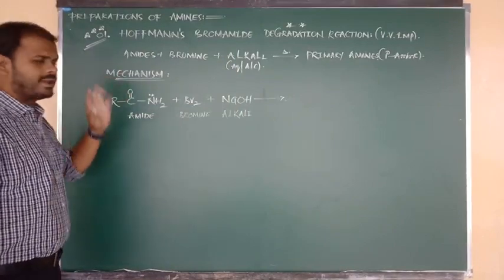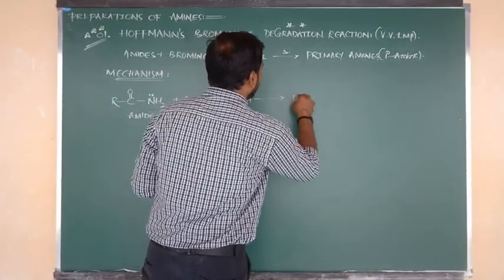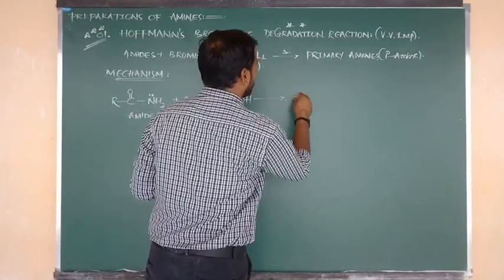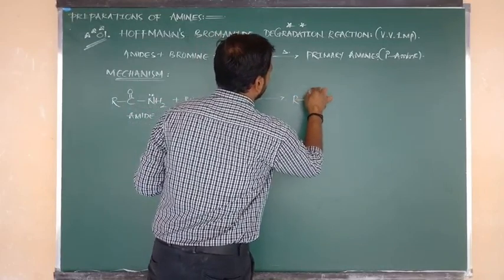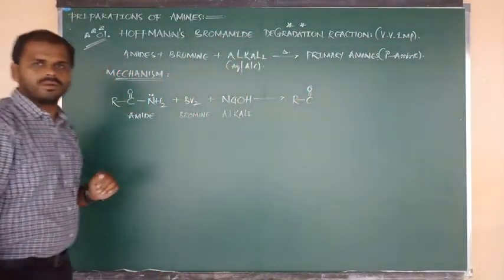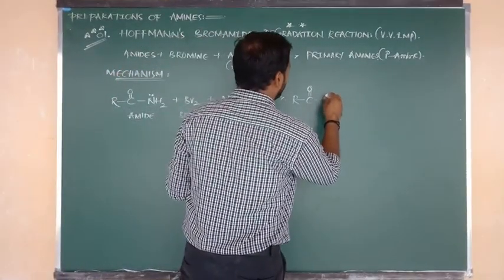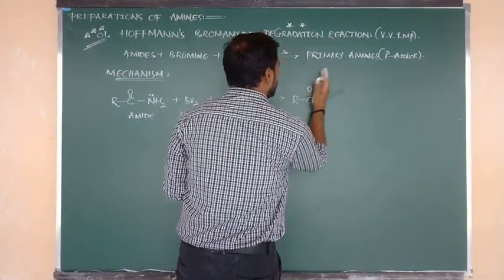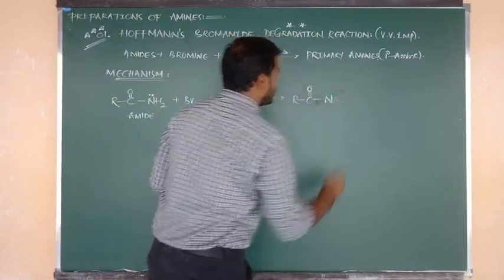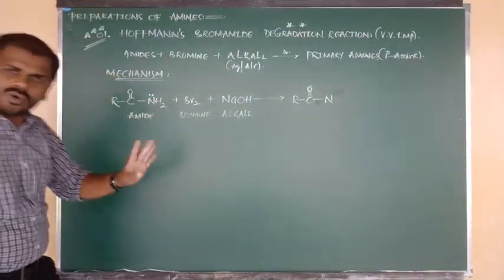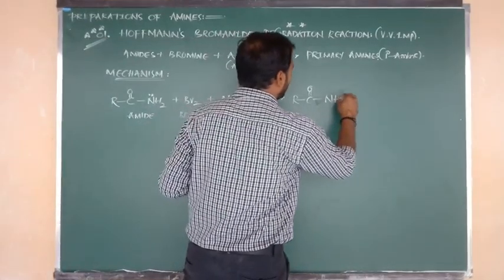R bonded to C double bond O, connected to NH2, but I am going to write only C double bond O connected to N. N contains 2 hydrogens, but I am going to write only 1 hydrogen.